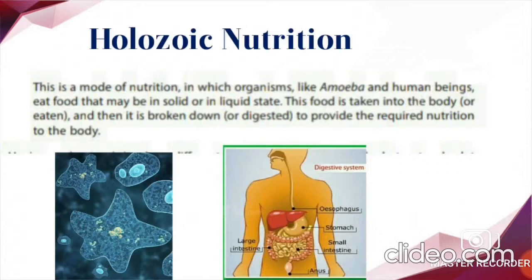What is holozoic nutrition here? Holo means whole. Zoic means of animals. It is a method of nutrition that involves the ingestion of liquid or solid organic material. For example, in this mode of nutrition, amoeba and human beings eat food that may be in solid or in liquid state. This food is taken into the body and then it is broken down to provide the required nutrition to the body. This is what we call holozoic nutrition.